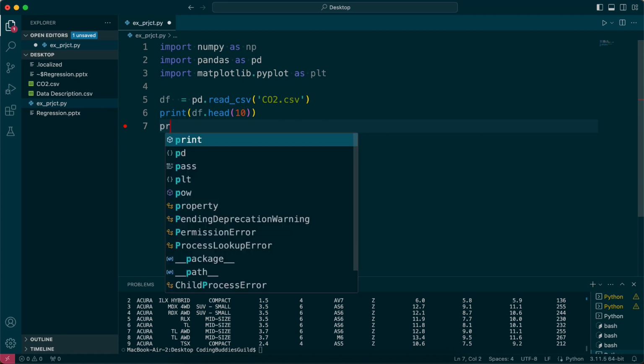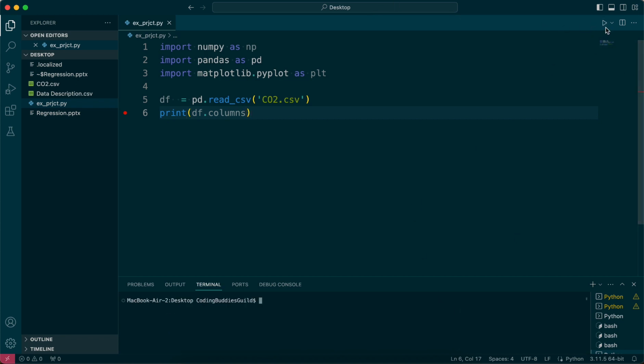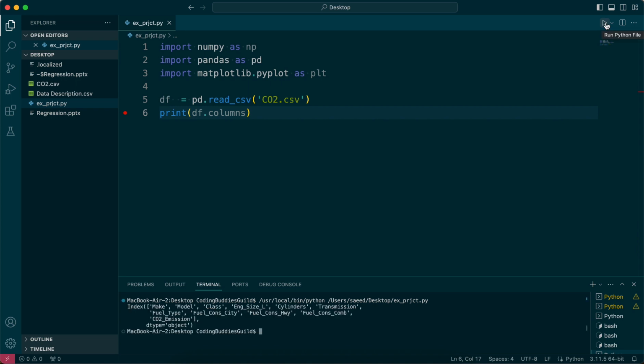And then we can do something else too. Let me just remove that one. I can go df.columns and it gives me the names of the columns, right? Let's just clear this and run it. Cool. And that gave me the column names. Anyway, let's continue. So we have our data set loaded and we have the column names and everything we need here.